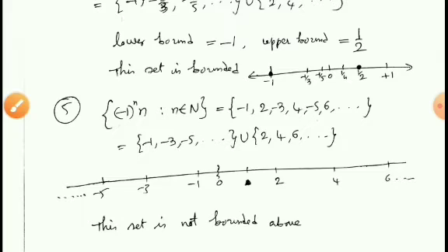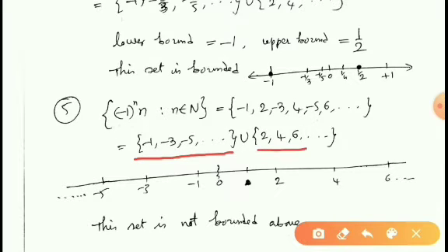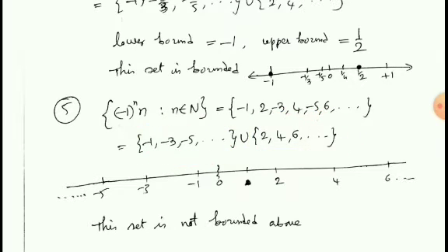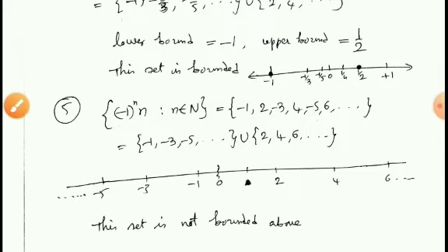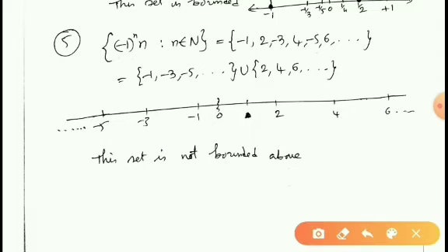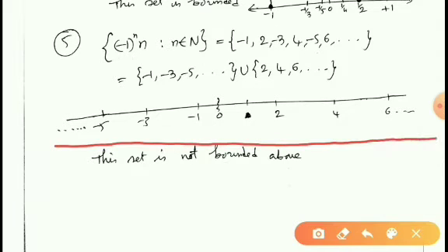So, by separating positive integers and negative integers, we will get -1, -3, -5, and so on, union 2, 4, 6, and so on. So, all these negative numbers are smaller than all these positive numbers. And also, we can observe that you can't find the smallest number in this set and you can't find the largest number in the set. If these numbers are put on a number line, then you can see 0 here, and positive numbers 2, 4, 6, and negative numbers -1, -3, -5.